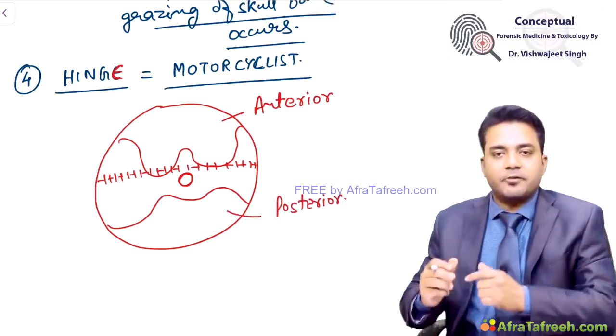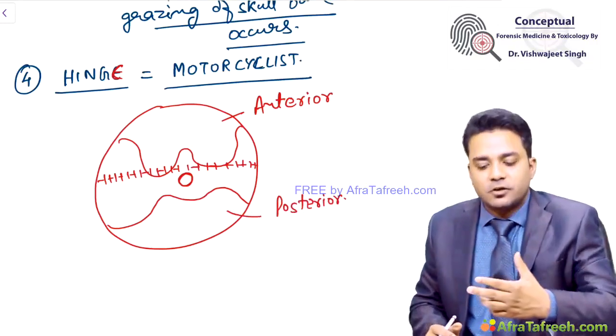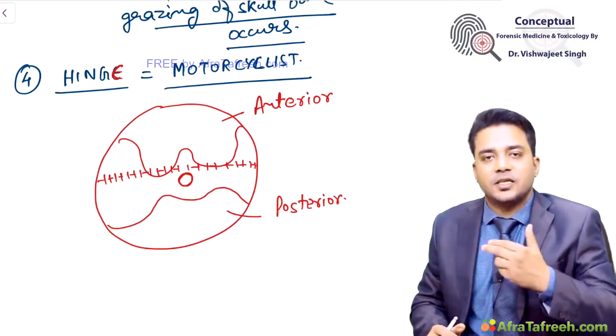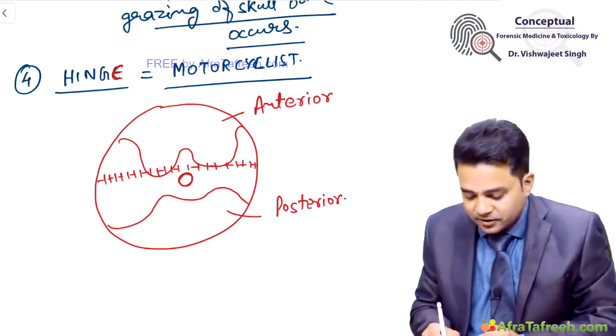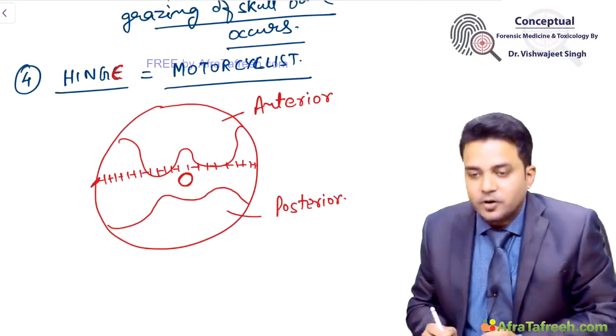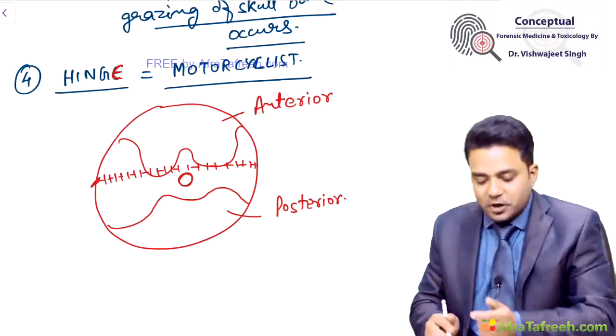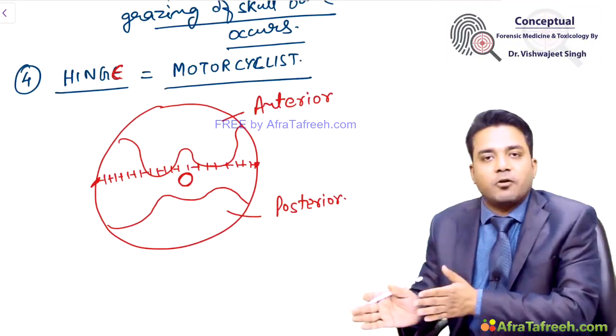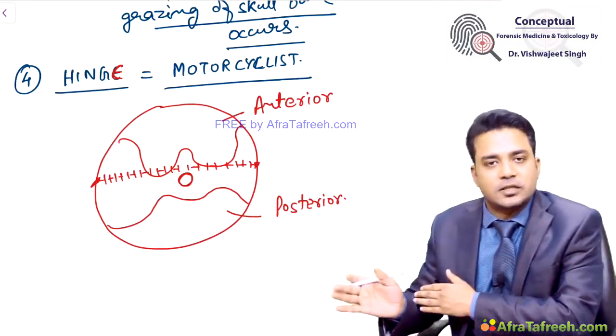The fracture line divides the base of the skull into two equal halves antero-posteriorly. It starts from the petrous part of the temporal bone on one side and goes to the lateral end of the petrous part of the temporal bone on the other side. Okay.